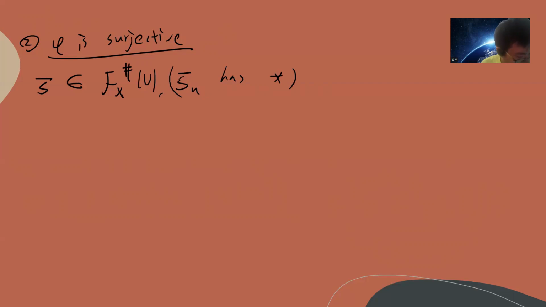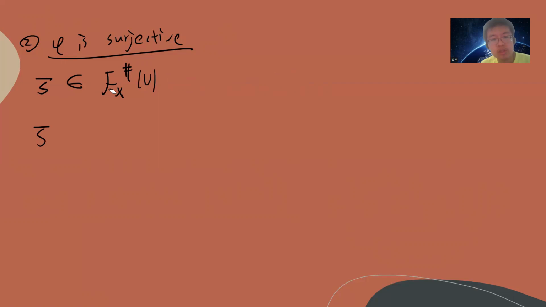Let's write S bar. Oh, by the way, sorry, this is not correct.